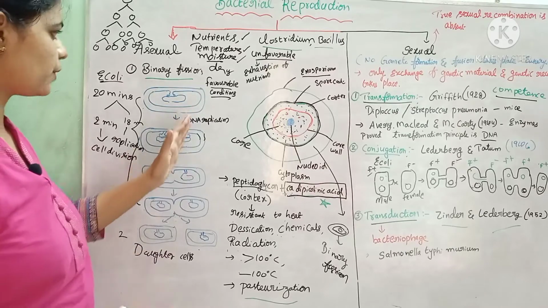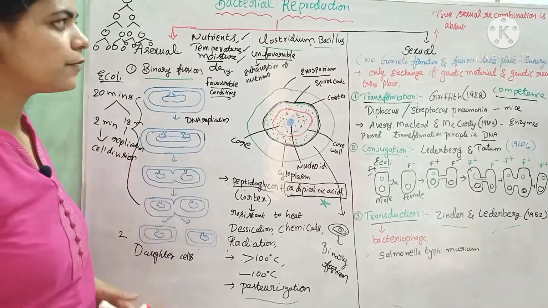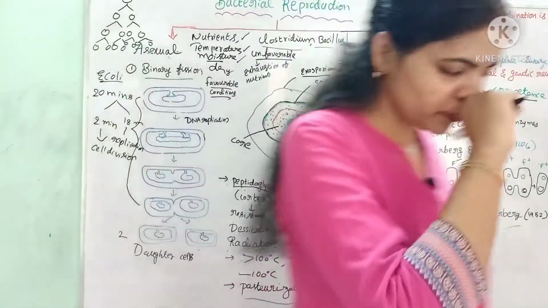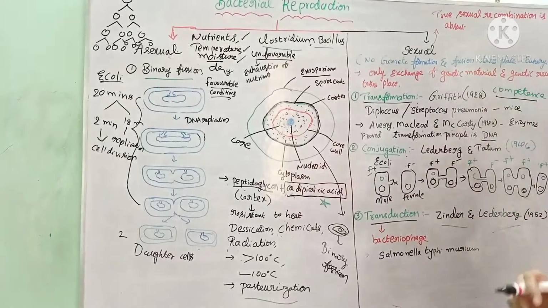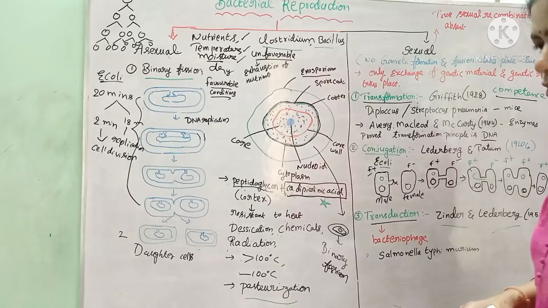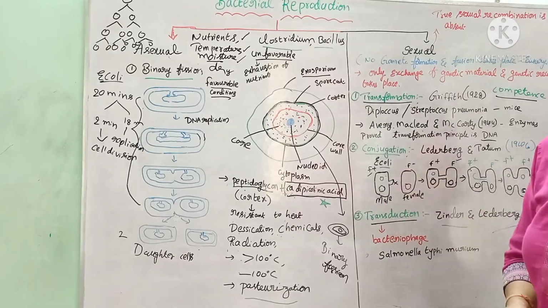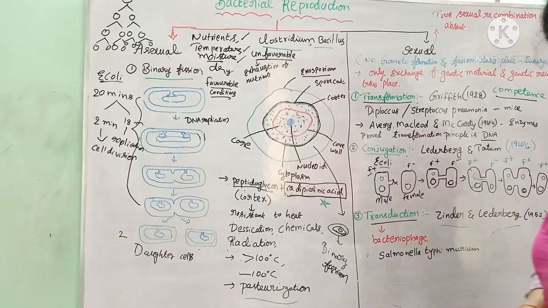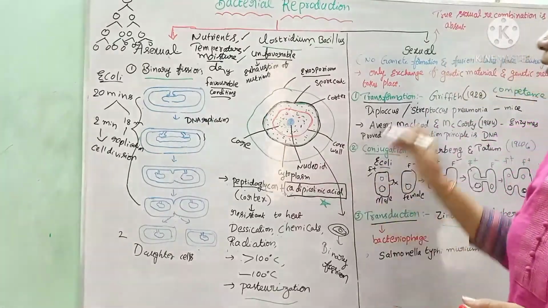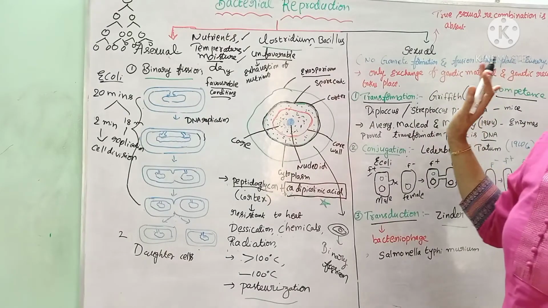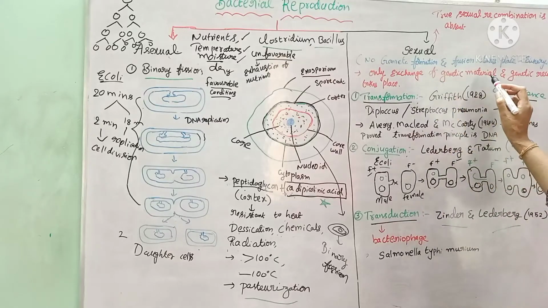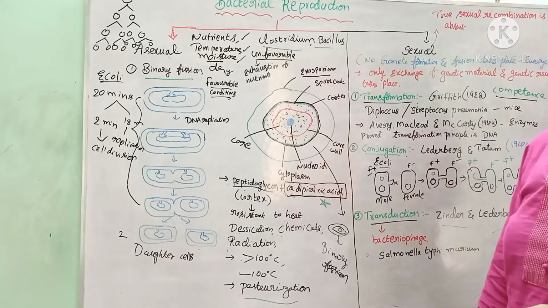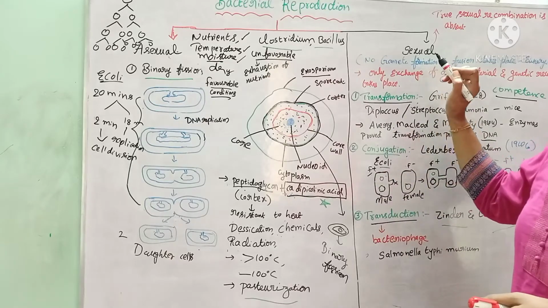This is about sexual reproduction in bacteria. We know that most bacteria follow asexual reproduction. This is not exactly a true sexual recombination, because in eukaryotes there is formation of gametes and fusion of gametes. But here there is no formation of gametes and no fusion of gametes. Only exchange of genetic material, genetic recombination, takes place in the sexual recombination of bacteria.